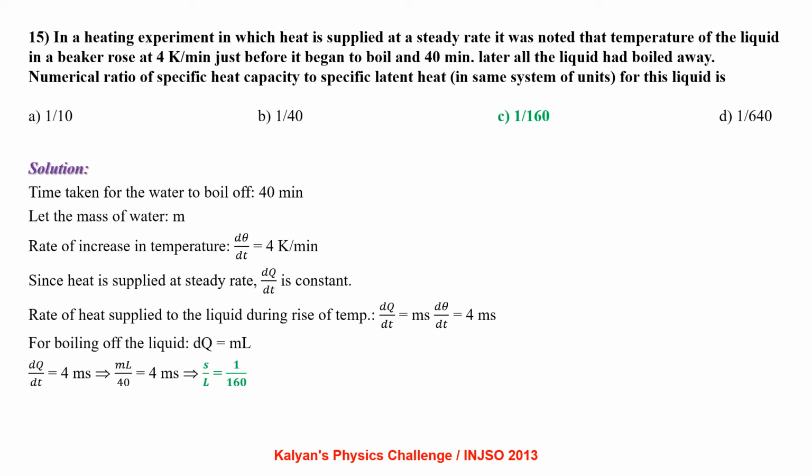Time taken for water to boil off is 40 minutes. Let the mass of water be m. Rate of increase in temperature d theta by dt is 4 Kelvin per minute. Since heat is supplied at a steady rate, dq by dt is constant. Rate of heat supplied to the liquid during rise of temperature dq by dt is ms d theta by dt, that is 4 ms. For boiling of the liquid, dq equal to mL, so dq by dt equal to 4 into ms, that implies mL by 40 equal to 4 ms, which gives the ratio of specific heat to latent heat as 1 by 160.